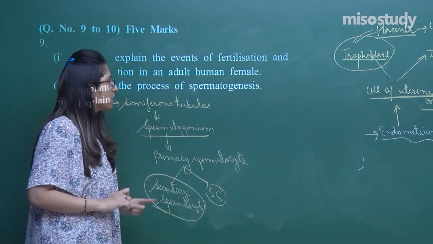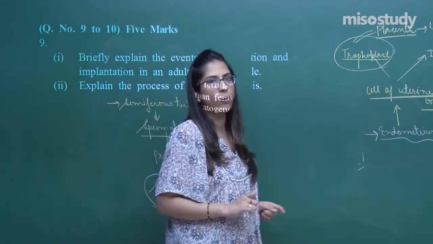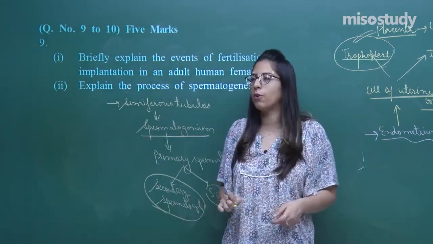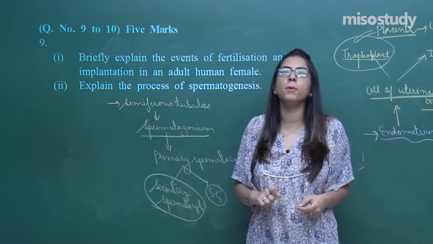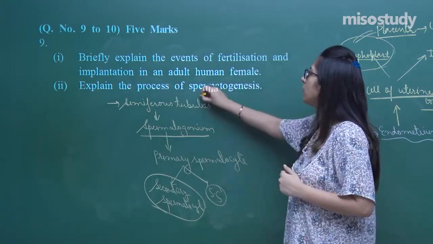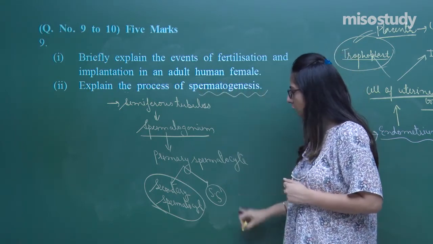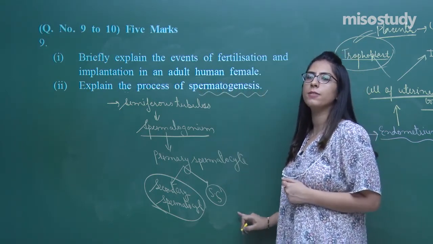This is the whole process of spermatogenesis. After that the spermatids are formed, and after that the sperms are formed. When the sperms are formed from the spermatids, that process is called spermiogenesis, but they have asked about spermatogenesis. So you have to explain till the formation of spermatid.